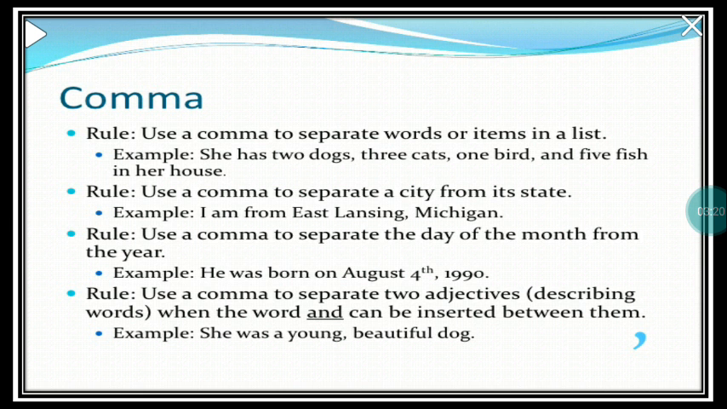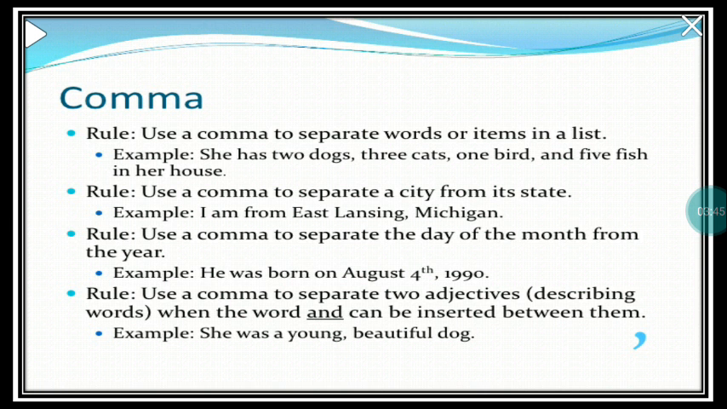The second rule is we use a comma to separate a city from the state. Like you can say I am from East Lansing, Michigan, or you can say I am from Bhavnagar, Gujarat. Then rule number 3, we use a comma to separate the day of the month from the year. For example, he was born on August the 4th, 1990.